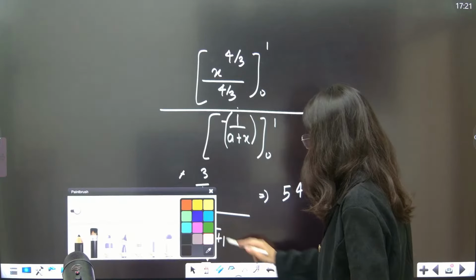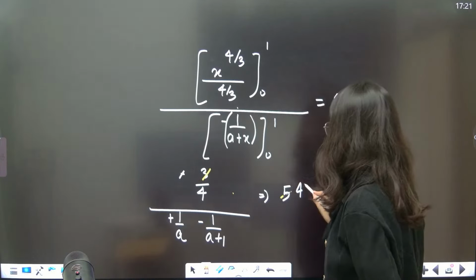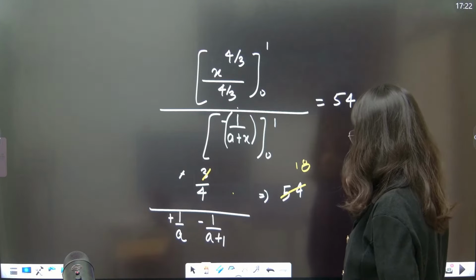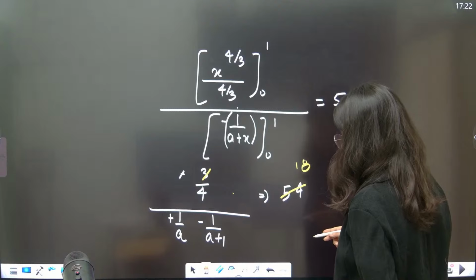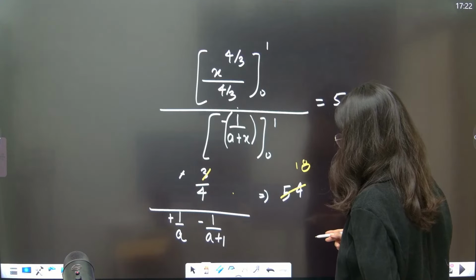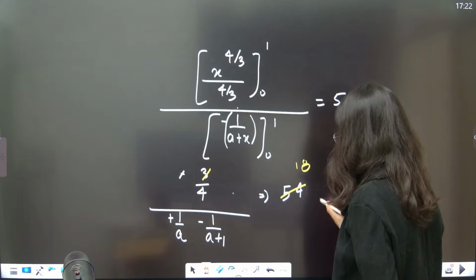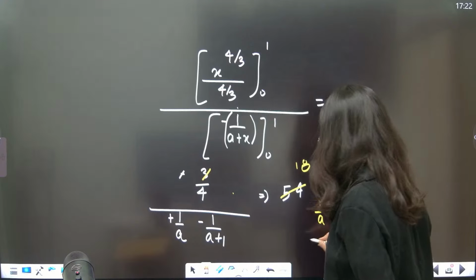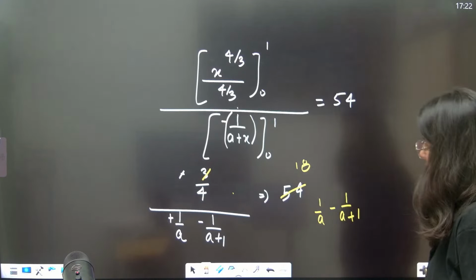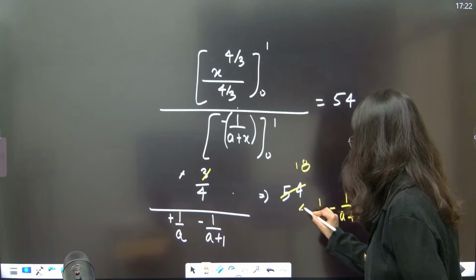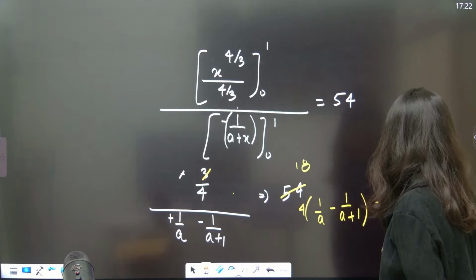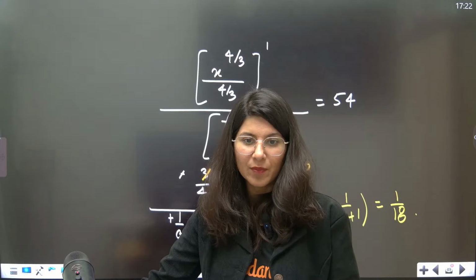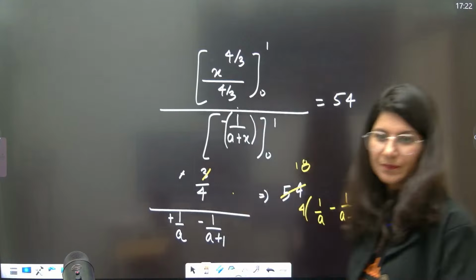Now solve it. See, 3 ones are 3, 3 ones are 3, 3 8s are 24. Correct? So this is 18 into 4. So 1 upon a minus 1 upon a plus 1 upon... okay. So this is 4 times is equal to 1 by 18. Correct. Solve it. What will be the value of a? Possible values of a. Okay.